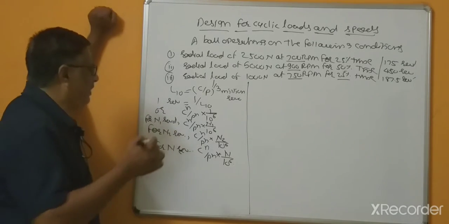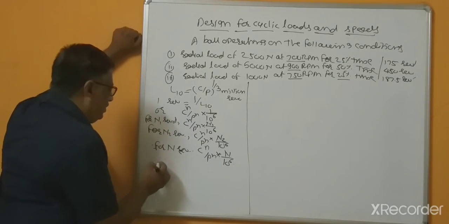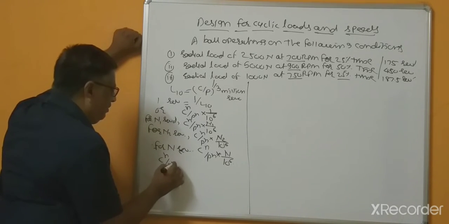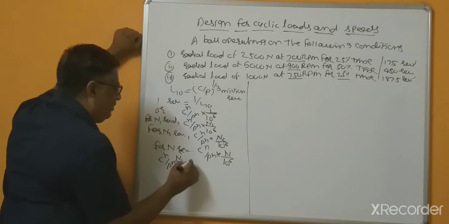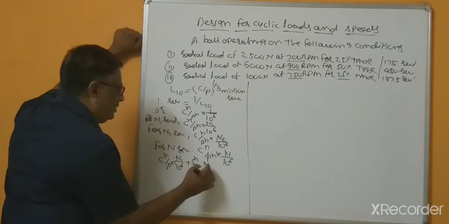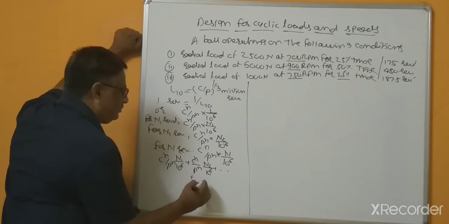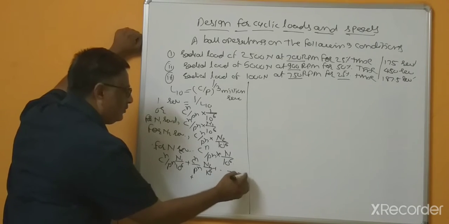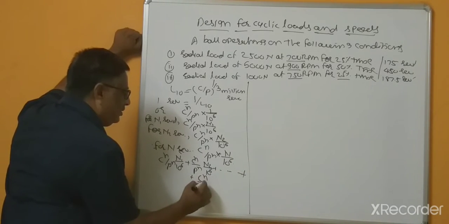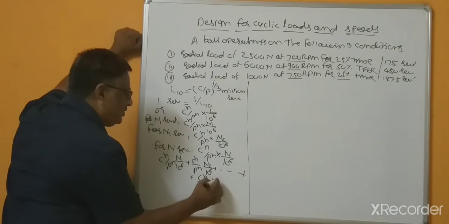Now, by adding these, the total life of the bearing equals C raised to n over P1 raised to n times n1 divided by 10 to the power 6, plus C raised to n over P2 raised to n times n2 divided by 10 to the power 6, plus C raised to n over P3 raised to n times n3 divided by 10 to the power 6.